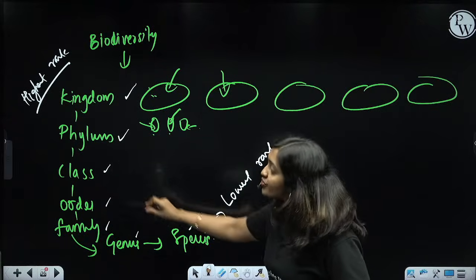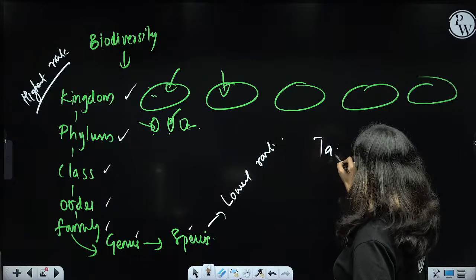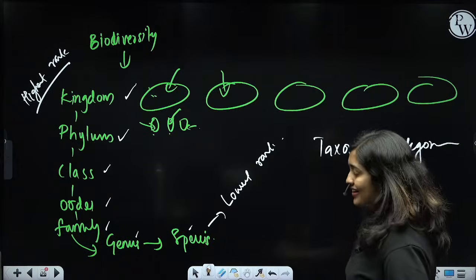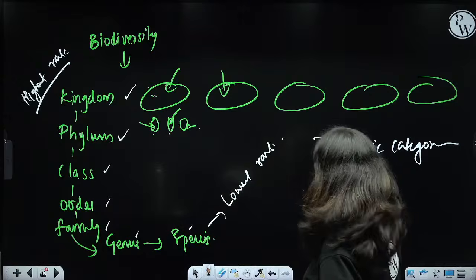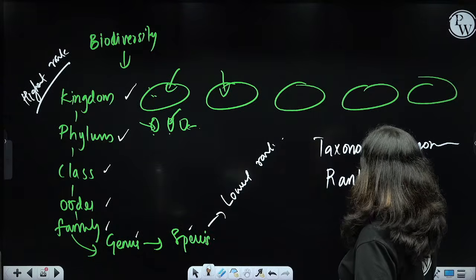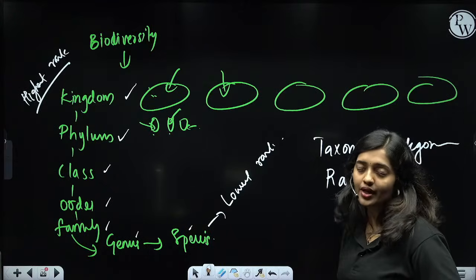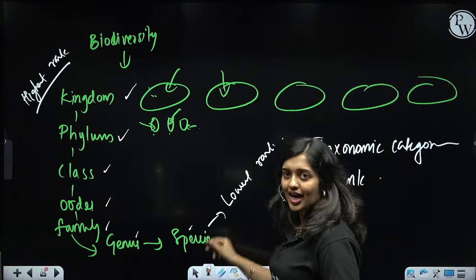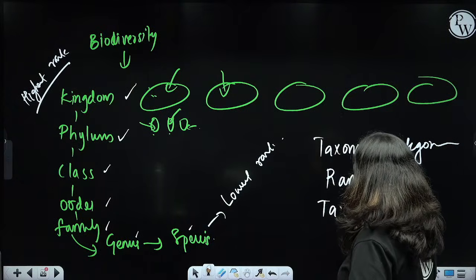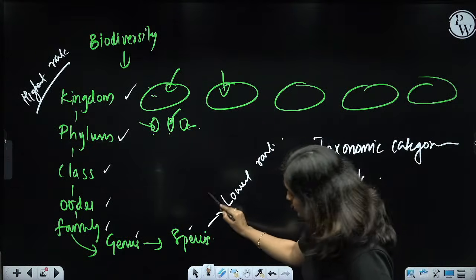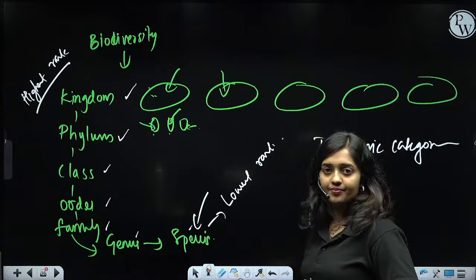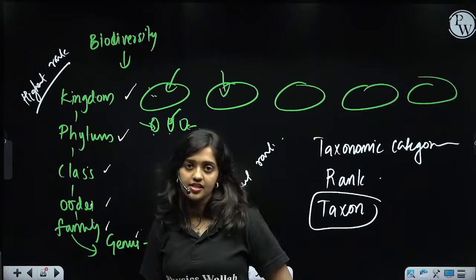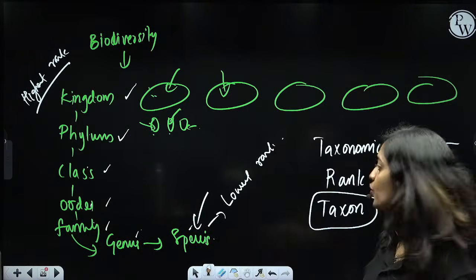See, each of them is a taxonomic category, and each category has a specific rank. Clear? And each of these particular categories with a particular rank is known by the term taxon. So this is a specific category, or this is a taxon. This is another taxon. This is another taxon. Another taxon. So we will be asking a question like this: what is the unit of classification?